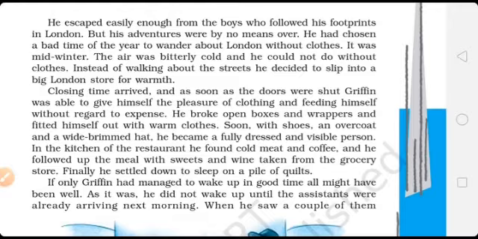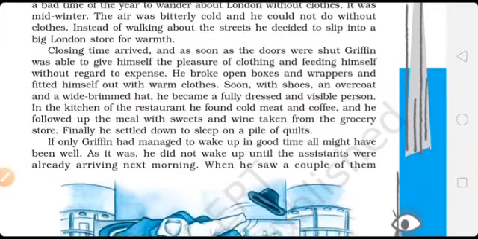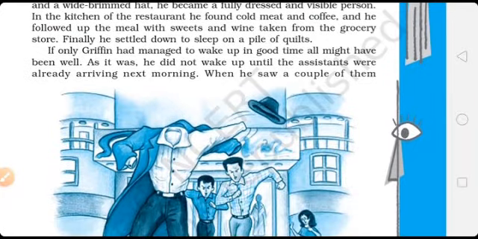If only Griffin had managed to wake up in good time, all might have been well. After getting a full meal as well as warm clothes, it was very difficult for him to get up in time. So the sentence is, if only Griffin had managed to wake up in good time, all might have been well. As it was, he did not wake up until the assistants were already arriving next morning.